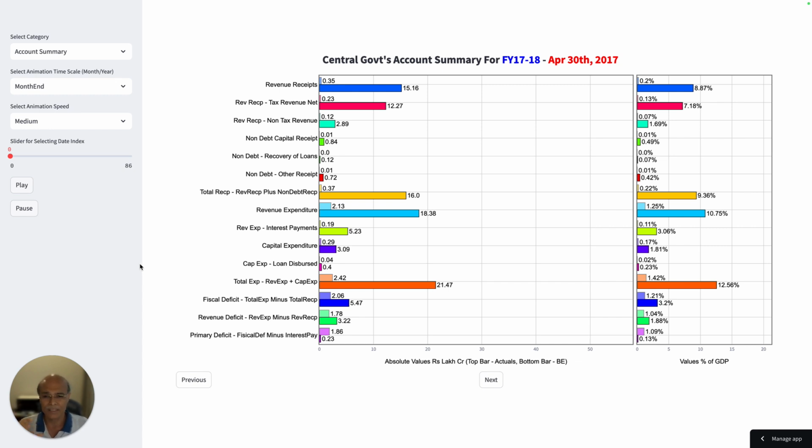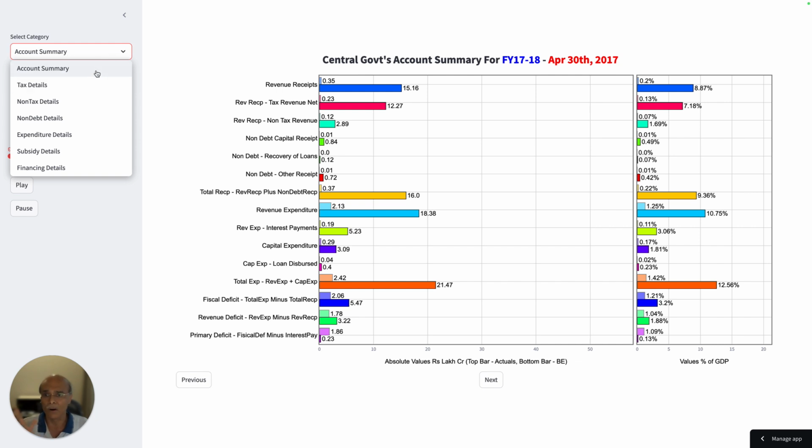Now this is a desktop based app which gives you a lot of empowerment to look at the budgetary numbers, the Government of India's budgetary numbers, from various angles. All the statements, which is account summaries, tax statement, non-tax statements, non-debt details, expenditure details, subsidy details, financial details.